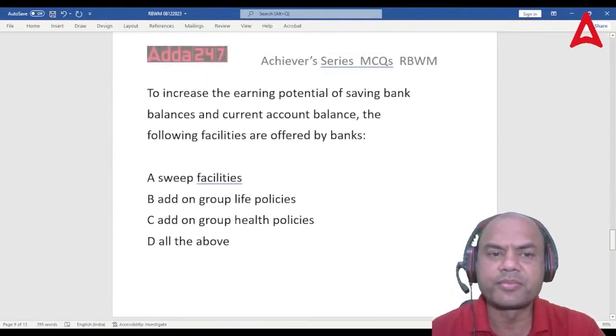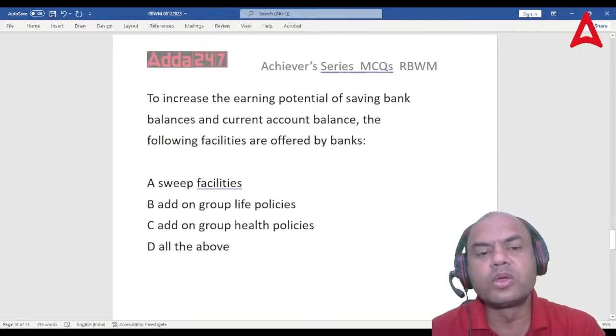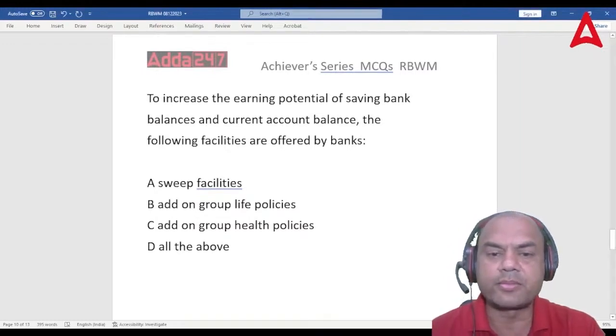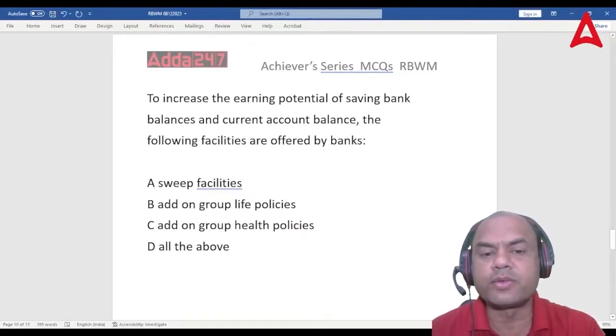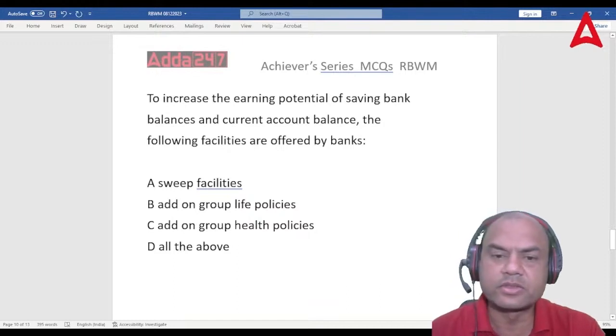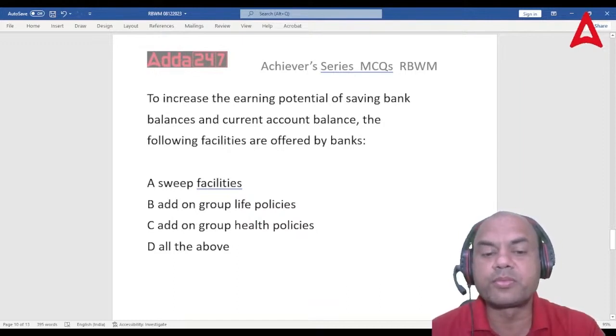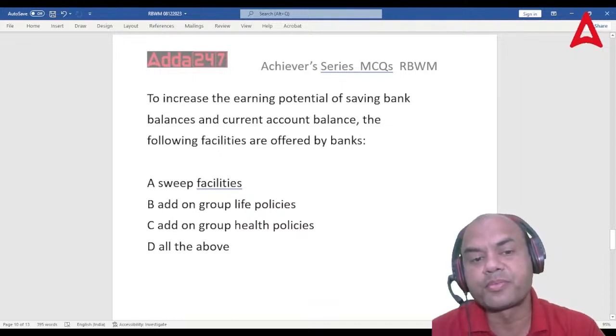Isn't it? Next one. To increase the earning potential of savings bank balances, the following facilities are offered by the banks. So what are the facilities? Sweep, add-on life policies, add-on group health policies, and all of the above.